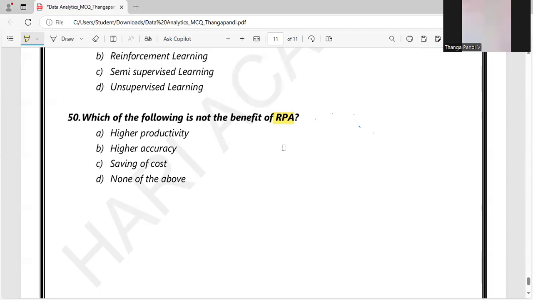RPA gives higher productivity, and it is cost effective. So none of the above is the answer. To get more about RPA, please look at the 10th chapter. There we discussed more about robotic process automation.